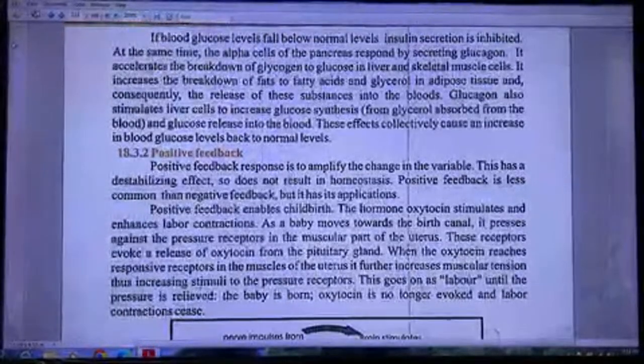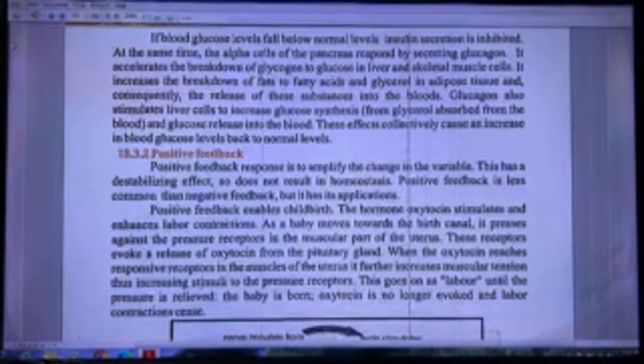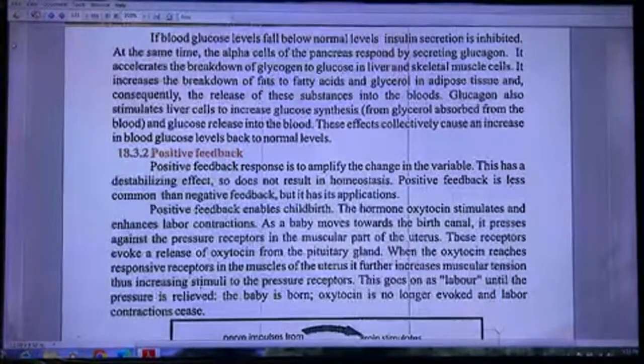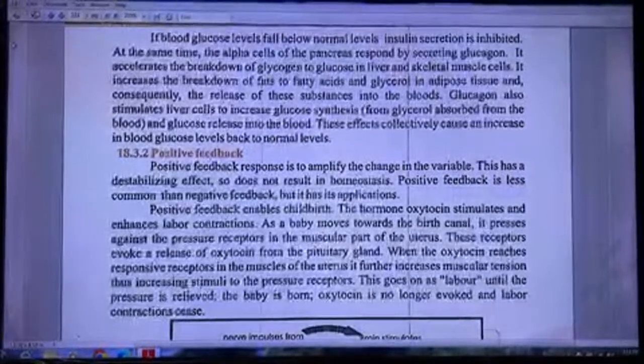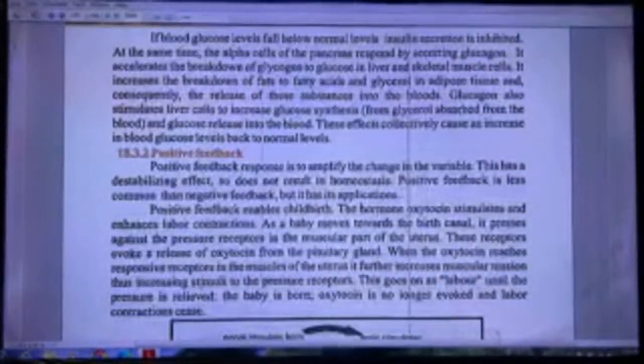When blood glucose level falls below the normal level, insulin secretion is inhibited. At the same time, the alpha cells of the pancreas respond by secreting glucagon. It accelerates the breakdown of glycogen to glucose in liver and skeletal muscle cells. It increases the breakdown of fats to fatty acids and glycerol in adipose tissues and consequently the release of these substances into the blood. Glucagon also stimulates liver cells to increase glucose synthesis from glycerol absorbed from the blood and glucose released into the blood. These effects collectively cause an increase in blood glucose level back to the normal level.